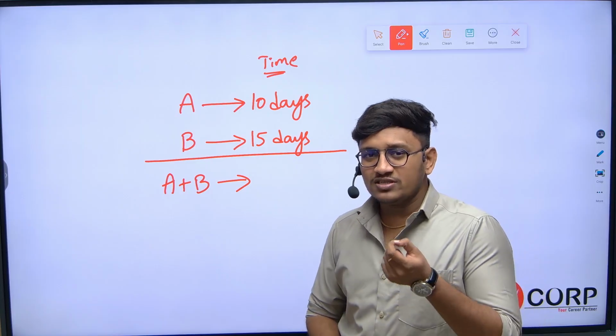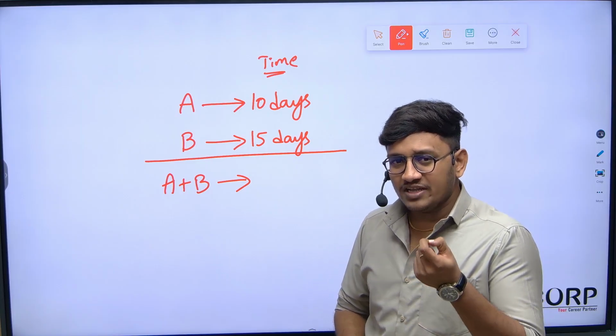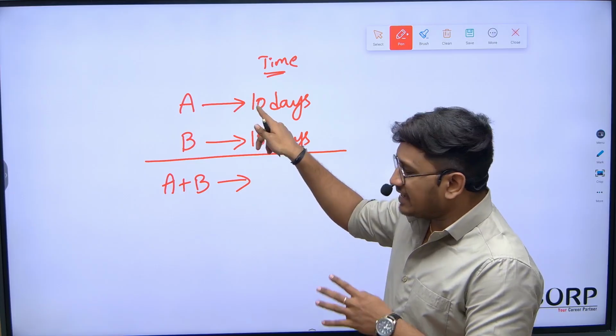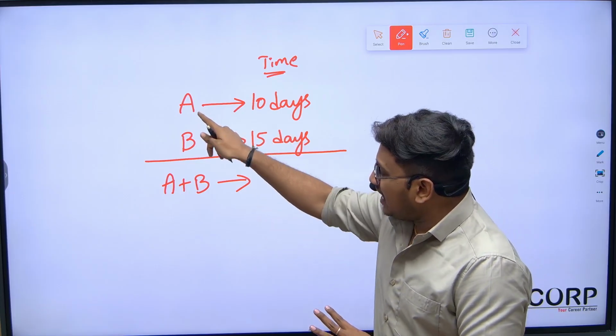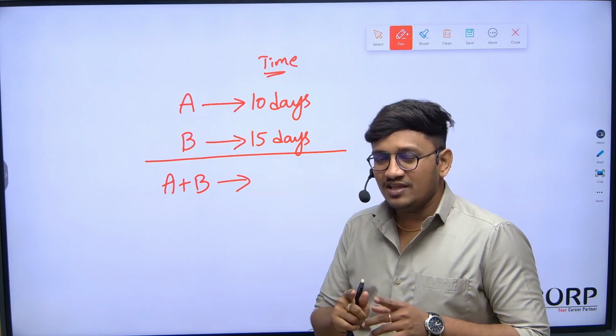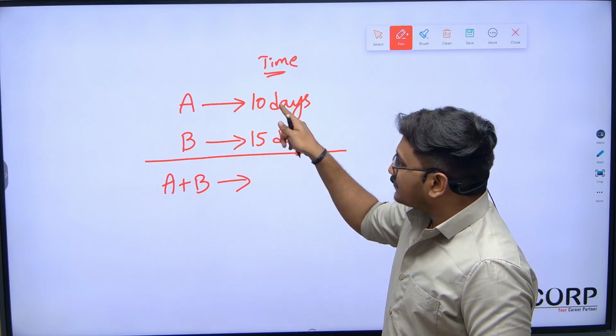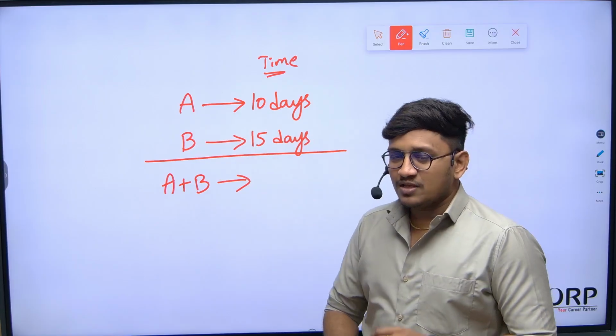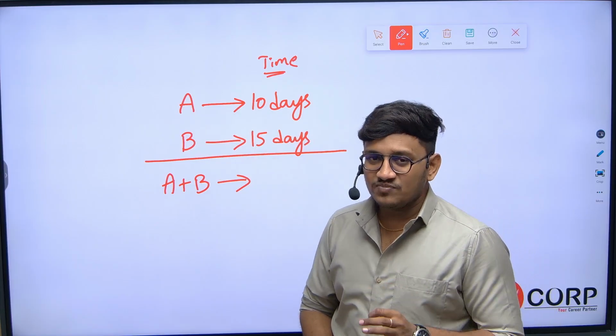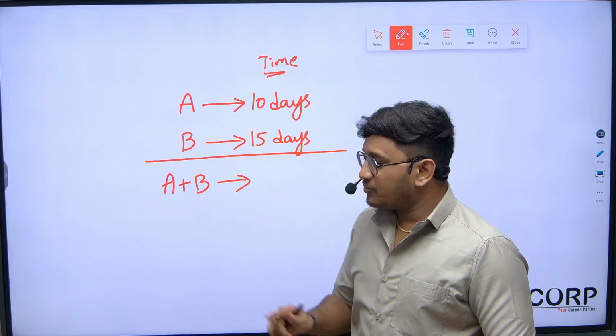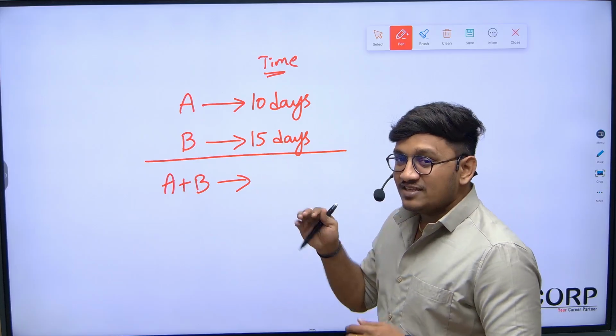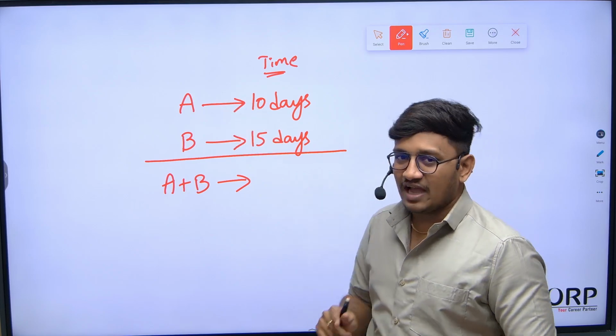The reason is A is taking less time than B. The person who is taking less time is more efficient. The person who is taking more time is less efficient than A. Am I right?